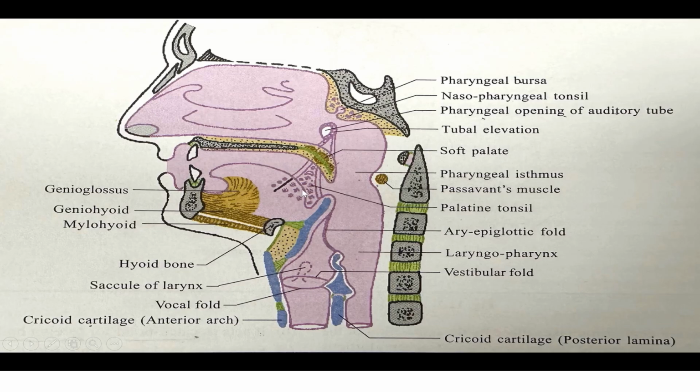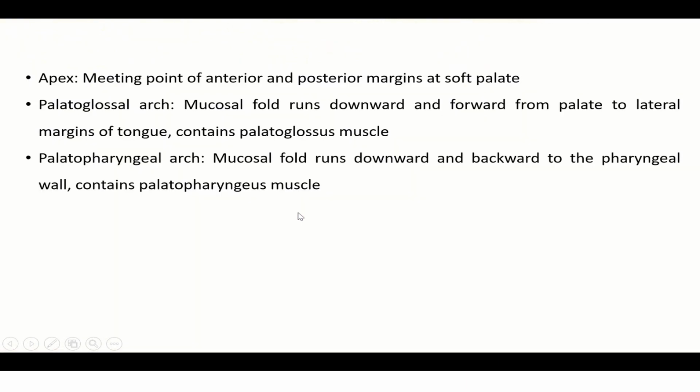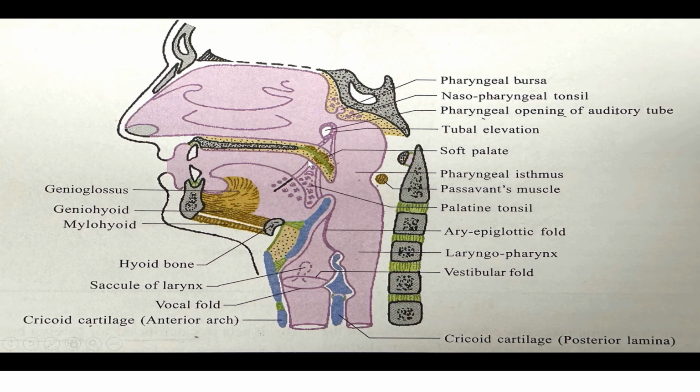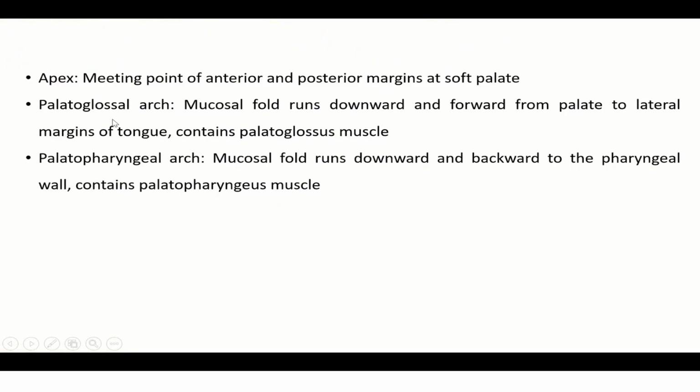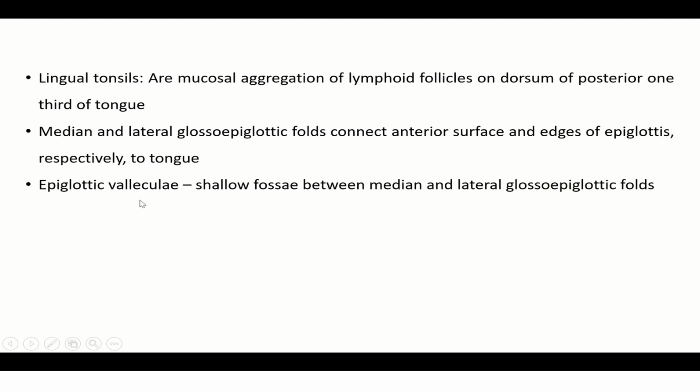You can see here, this is the tonsillar fossa. Anteriorly palatoglossal arch, posteriorly palatopharyngeal arch, and inferiorly the posterior one third of the tongue. The apex is the meeting point of the anterior and posterior margins at the soft palate. So this is the apex. Palatoglossal arch: a mucosal fold that runs downwards and forward from the palate to the lateral margin of the tongue, containing the palatoglossus muscle. Palatopharyngeal arch: a mucosal fold that runs downward and backward to the pharyngeal wall, containing the palatopharyngeus muscle.